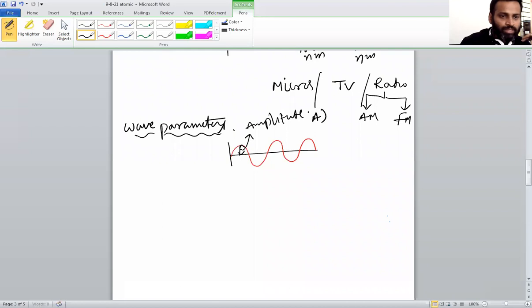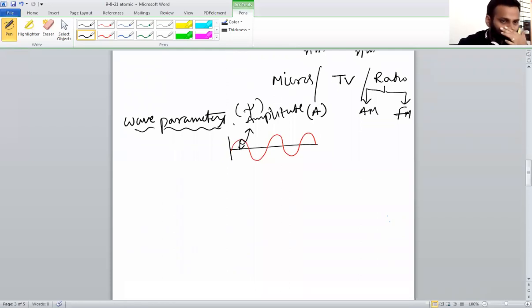We represent amplitude with A, or else the wave function with the symbol psi. Please check this. You can write here: amplitude means the particular height of a crest or depth of a trough. So what are the units?